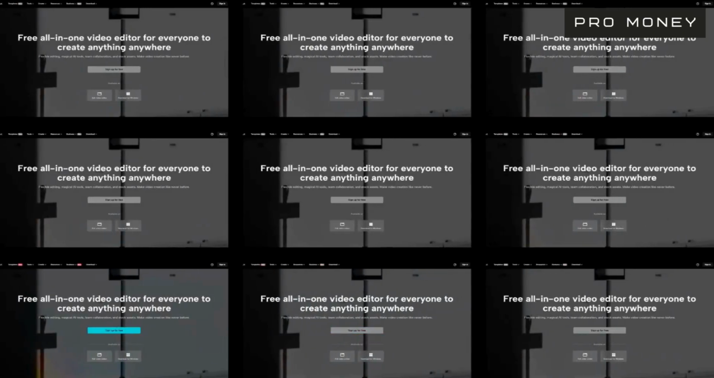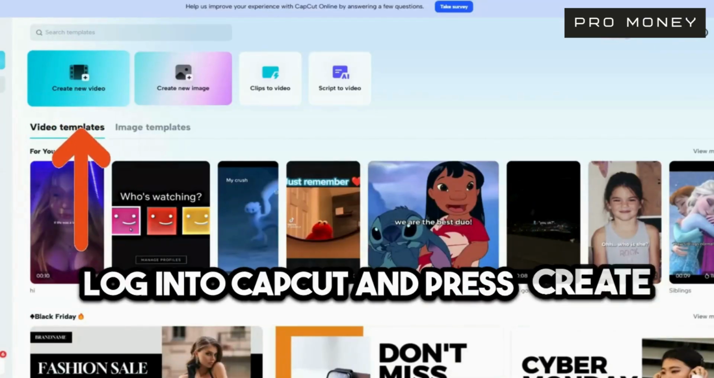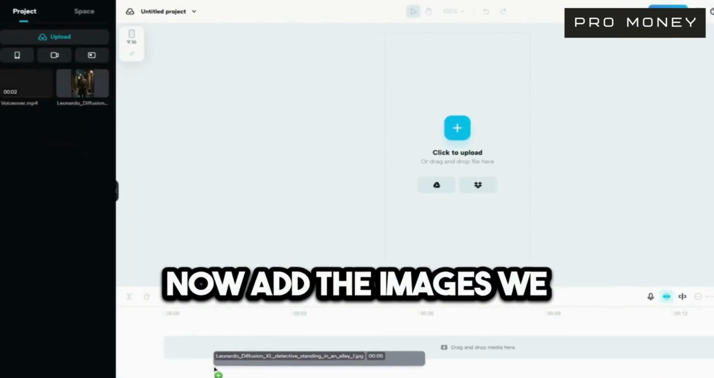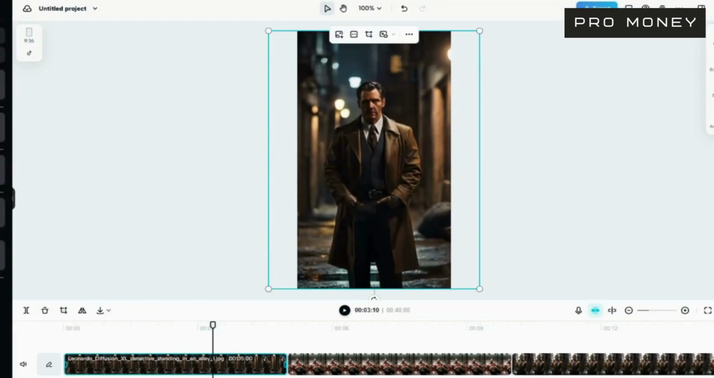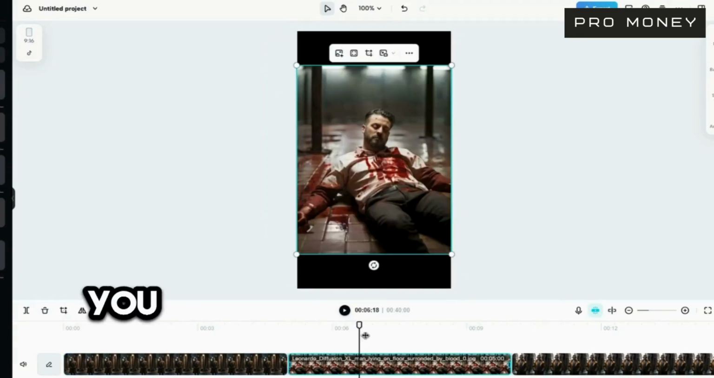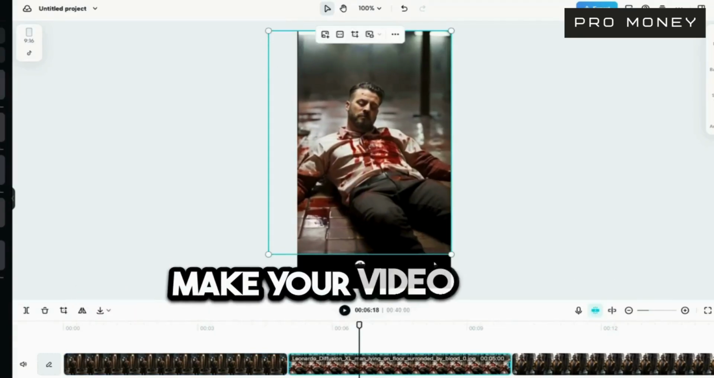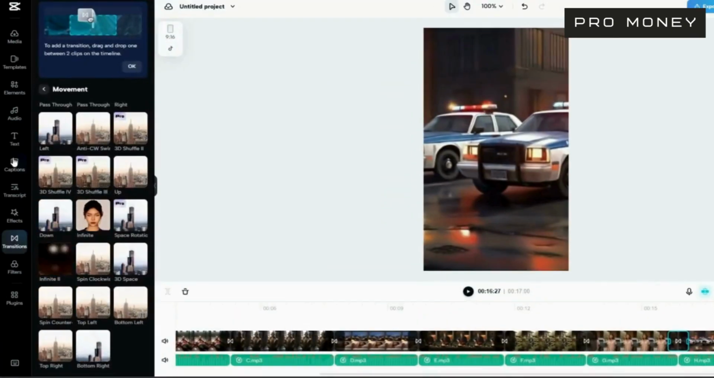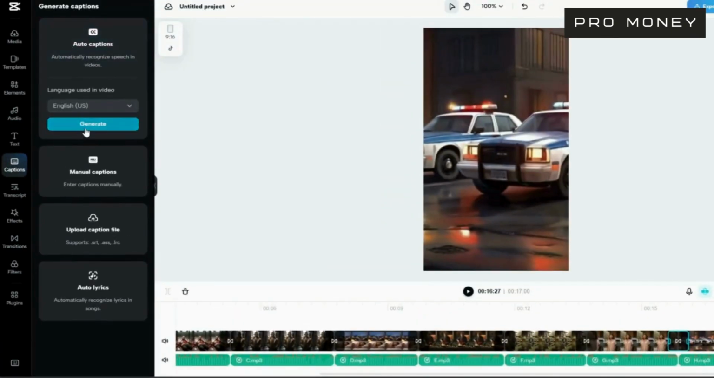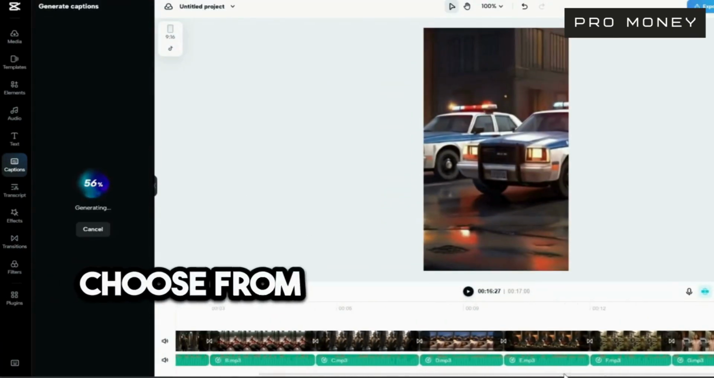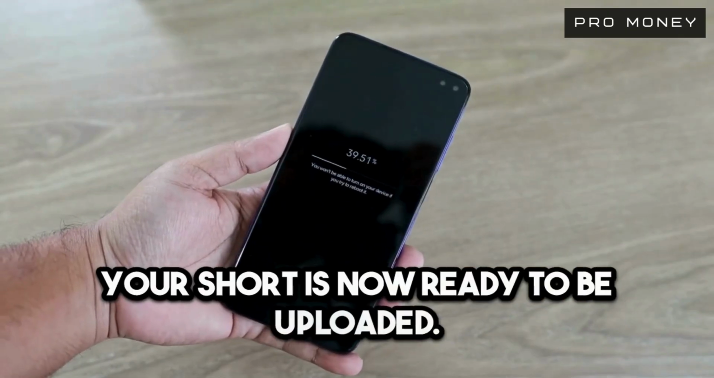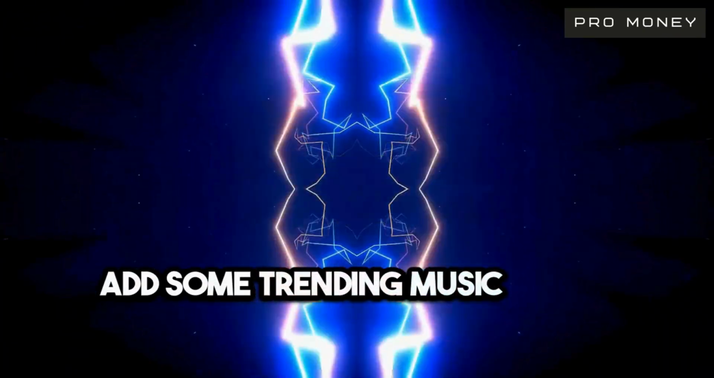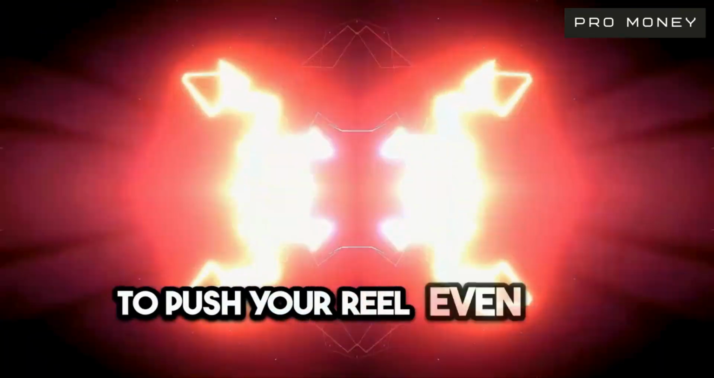Step 4. Putting it all together. To do this, we will use CapCut. Log into CapCut and press Create New Video. Now add the images we downloaded and the voiceover. Arrange the pictures in an order you like and think fits the video best. You can also add transitions to make your video more entertaining. Don't forget to add captions to your video to keep the viewer's attention. Choose from different fonts and styles. Once you are satisfied, download your video. Your short is now ready to be uploaded. Add some trending music to get YouTube to push your reel even more.